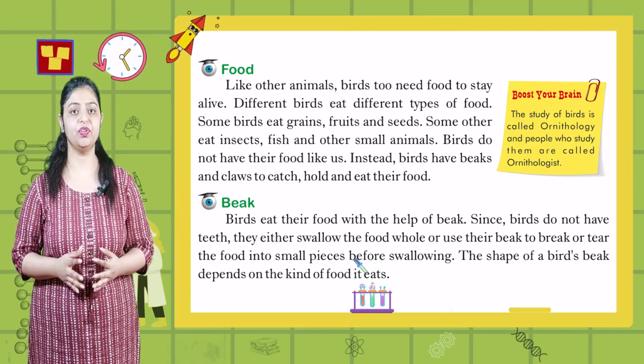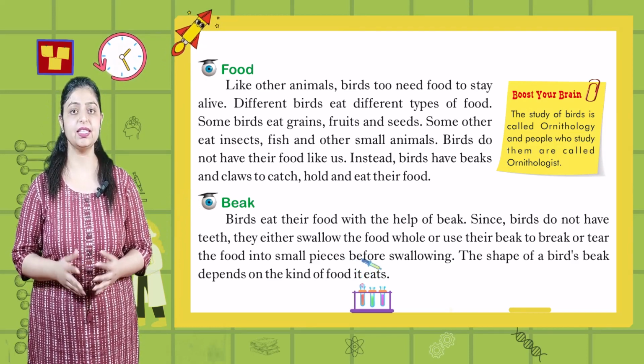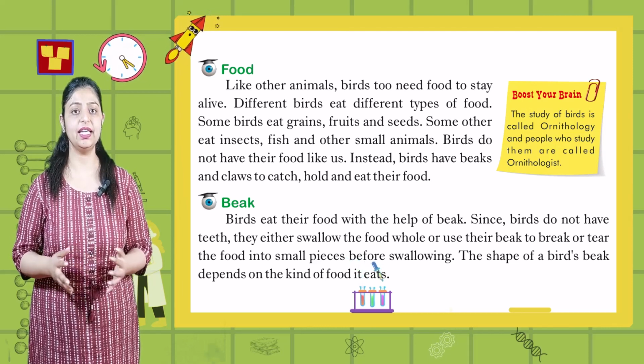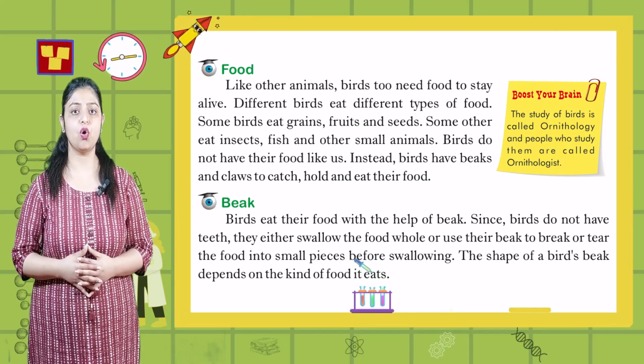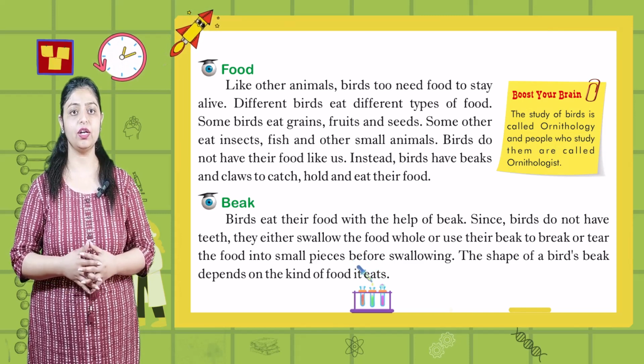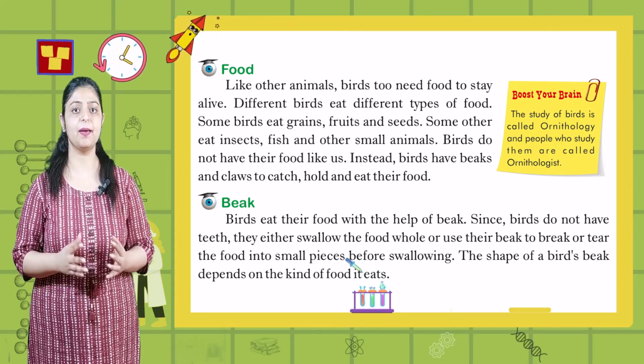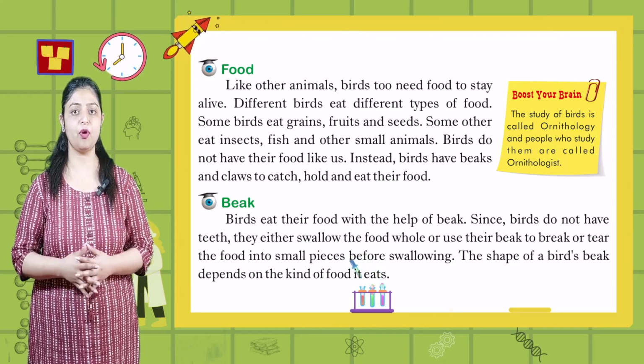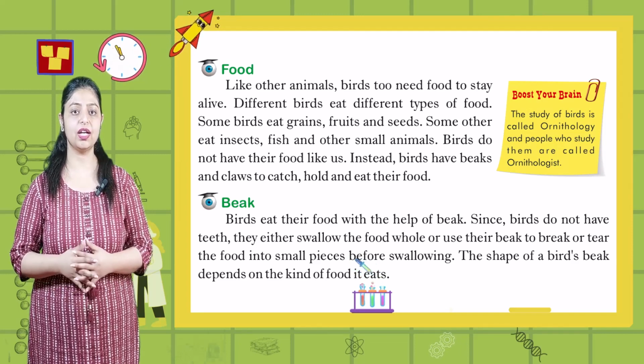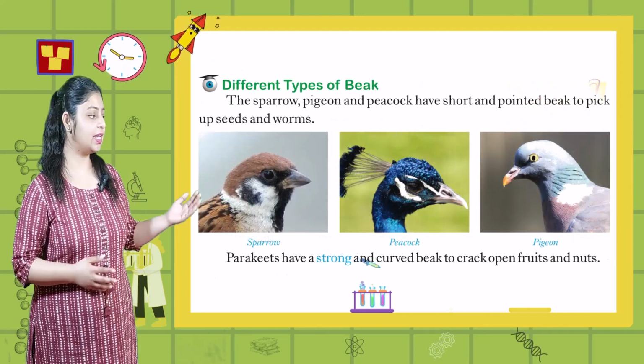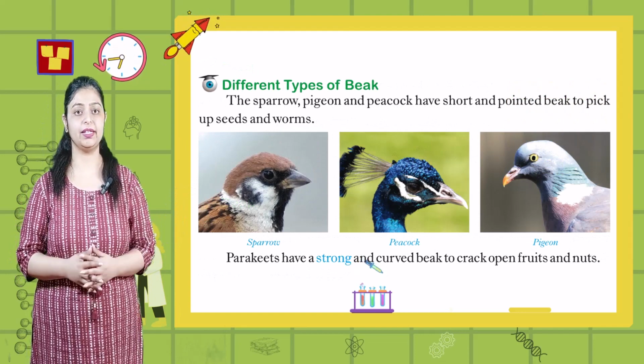Birds eat their food with the help of beak. Since birds do not have teeth, they either swallow the food whole or use their beak to break or tear the food into small pieces before swallowing. The shape of a bird's beak depends on the kind of food it eats. Next topic is different types of beak.